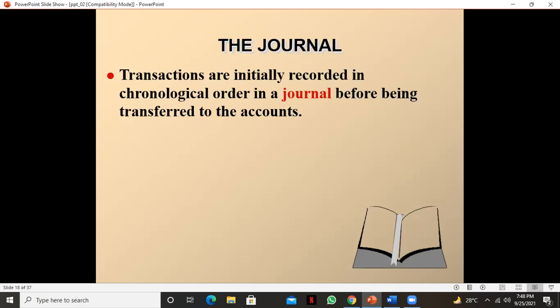Like this is September. First of all, we'll record the September 1 transaction. Then secondly, we'll record the September 2 transaction. Then thirdly, we'll record the other date transactions. So we'll record on the basis of the date, on the basis of chronological order. Okay, is it clear?